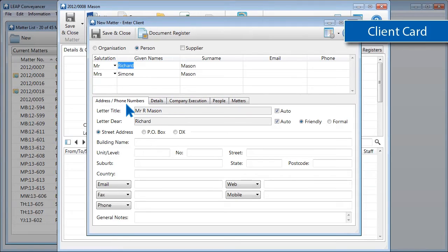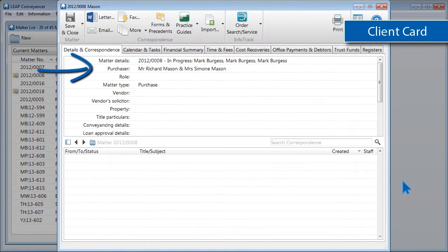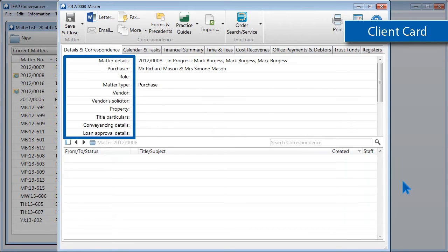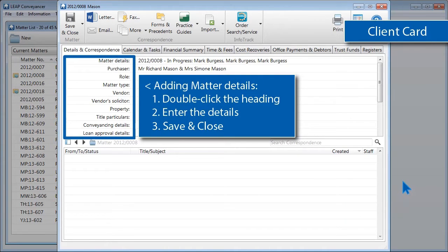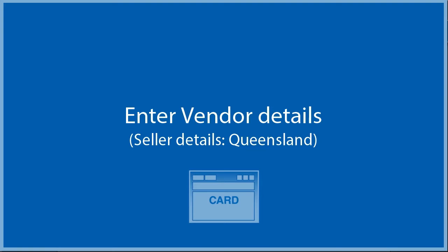Select Richard and under the Address Phone Number tab, enter his email address and phone number. There are more options on the Details tab, and on the People tab, I can enter things like my client's date of birth. If I click Save and Close, it will save Richard and Simone's details onto my matter. To add details into your matter, you simply double-click the relevant heading and start entering the details in the card or window that pops up. Then click Save and Close.